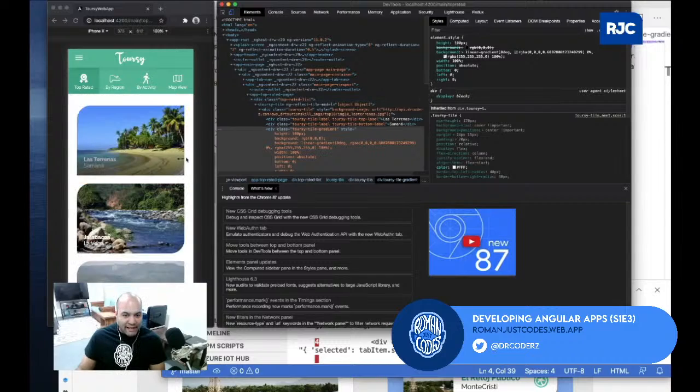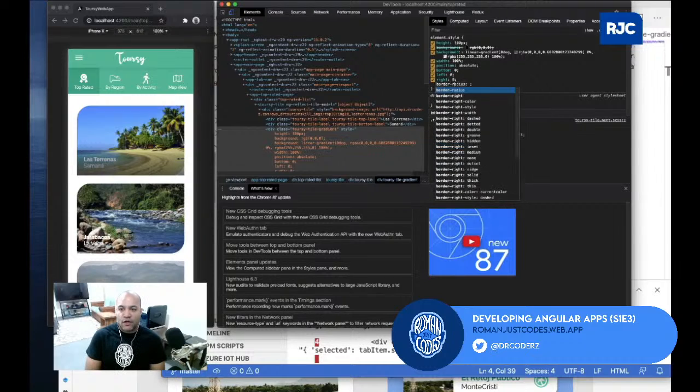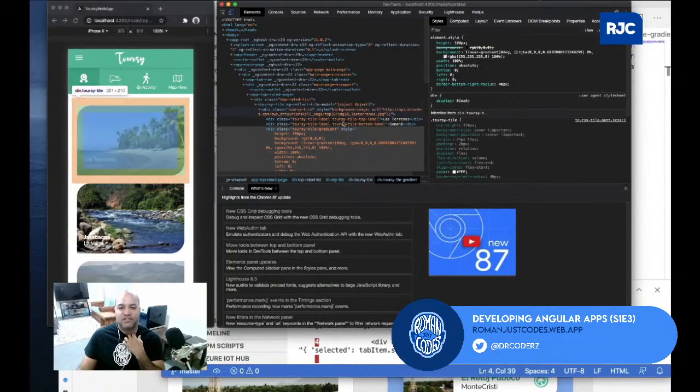I still want to apply that curvy style in there, so I just do border-bottom-right-radius, and I believe I applied something like 40 pixels. There you go. Now you see that being applied. Now the trick is to move the text above the gradient, because I made it position absolute.